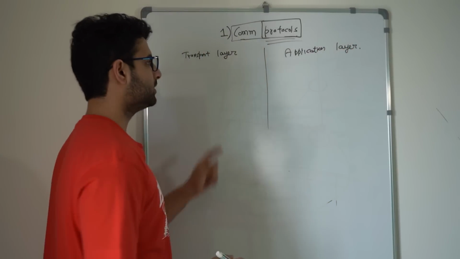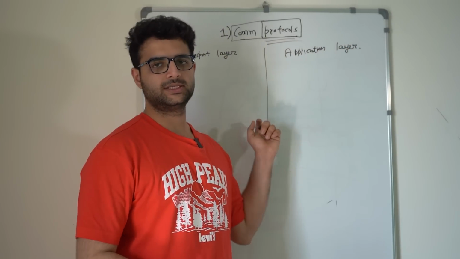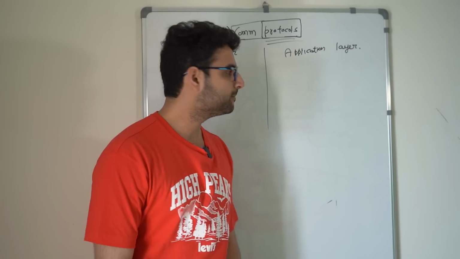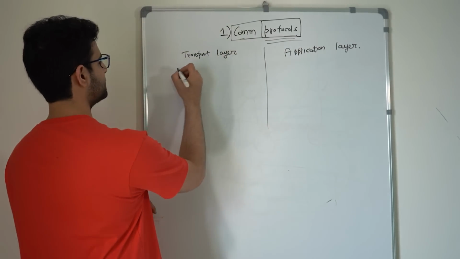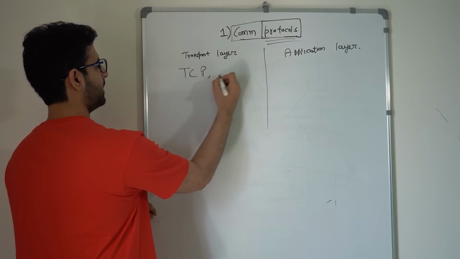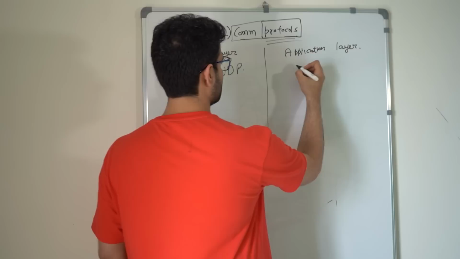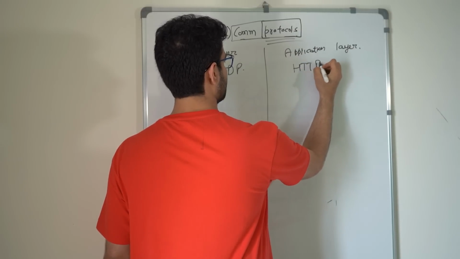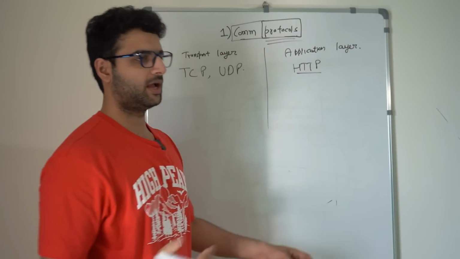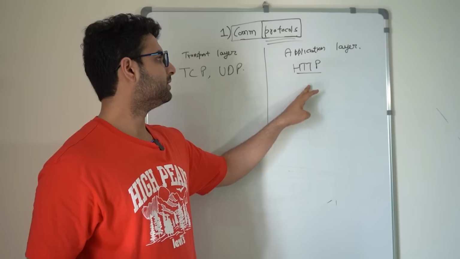There are a bunch of other protocols in between, but we'll only be discussing these two because these are sort of important. The two famous transport layer protocols are TCP and UDP. And the application layer includes a lot of protocols, the important one for us being HTTP, which stands for Hypertext Transfer Protocol, not that it matters.